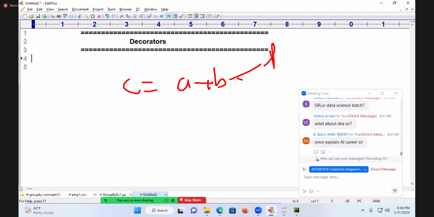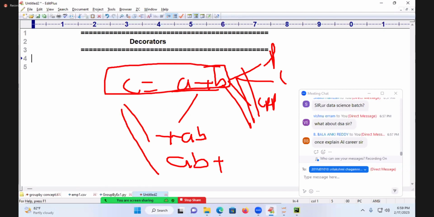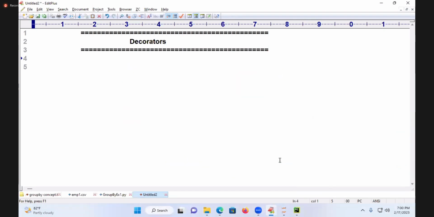Whether it is Python or C language or C++ or Java or all the languages, they will not execute this statement as it is. That will be converted into what? Prefix, plus AB, or they will convert into what? AB plus. For converting our infix expressions into postfix or prefix, the internal data structure is called stack. And to evaluate this prefix or postfix, once again, we are using the data structure called what? Stack. This is the internal implementation of stack. For this, you have to be able to write the coding. Then only we are eligible for data structures level of coding.